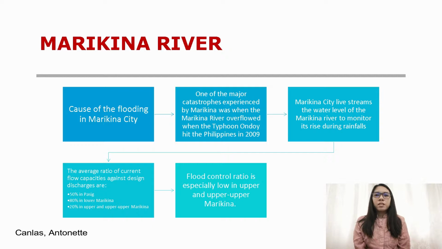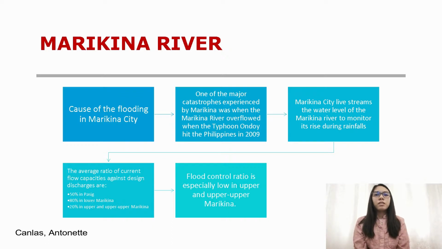Another example is the Marikina River that causes flooding to Marikina City, which is deemed as one of the most flood-prone cities in the Philippines. One of the major catastrophes experienced by Marikina was when the Marikina River overflowed when Typhoon Ondoy hit the Philippines in 2009. As a result, Marikina City live streams the water level of the Marikina River to monitor its rise during rainfalls.